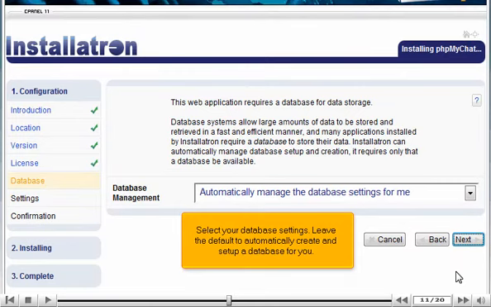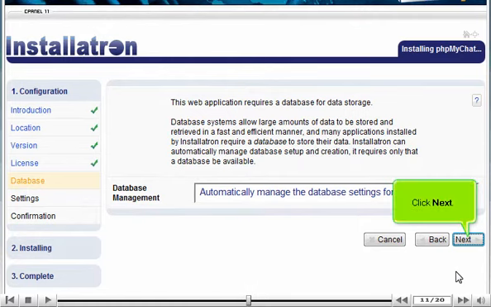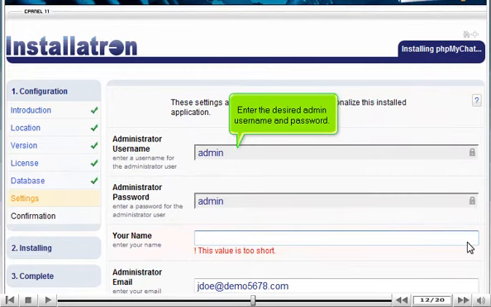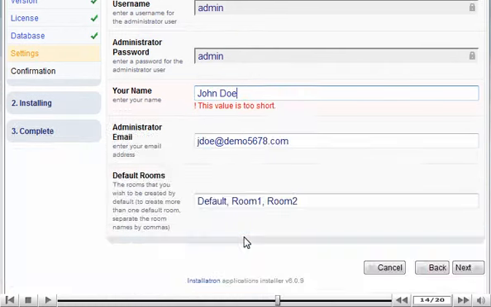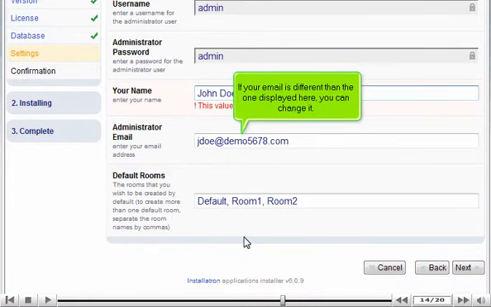Select your database settings. Leave the default to automatically create and set up a database for you. Click Next. Enter the desired admin username and password. Type your name. If your email is different than the one displayed here, you can change it.